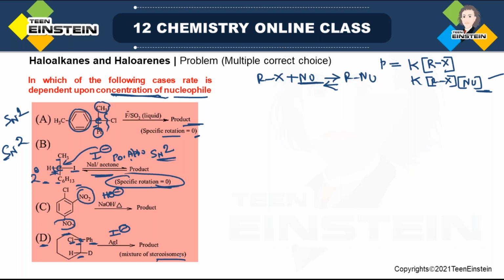And it also mentions a mixture of stereoisomers. That means both R and S will be there, though the exact ratio is not given, whether it is 80-20 or 90-10, 50-50, nothing is given. It simply mentions a mixture of stereoisomers. That means both S and R will be there. So the rate is not dependent on the concentration of nucleophile. So B is correct.